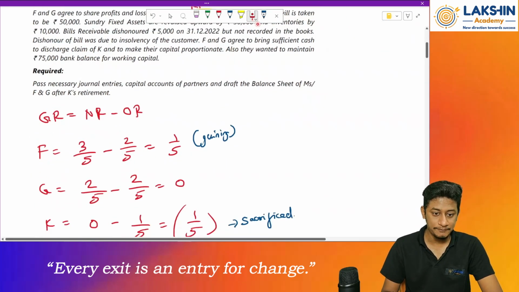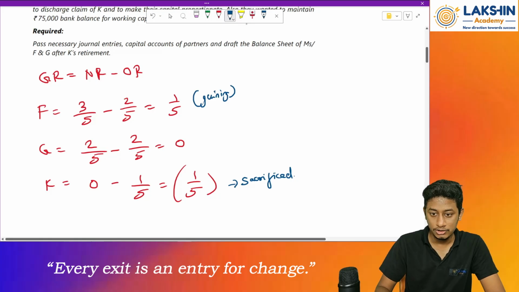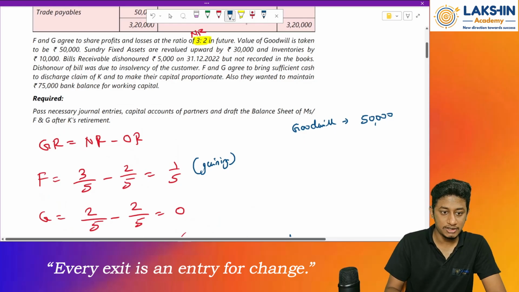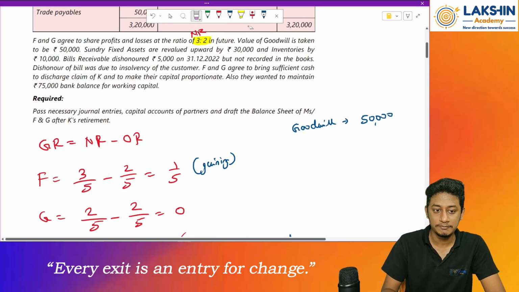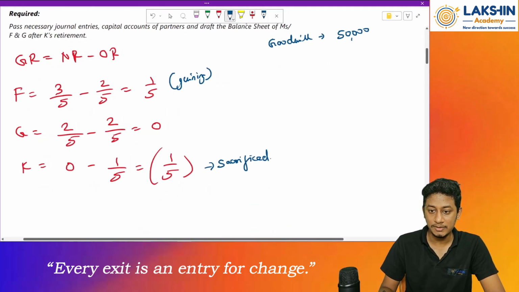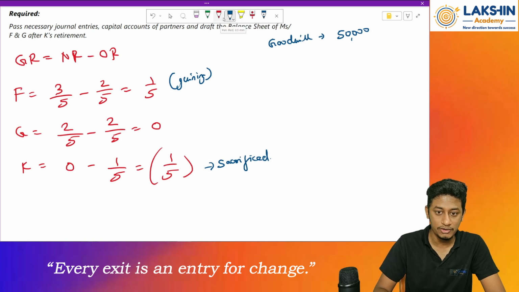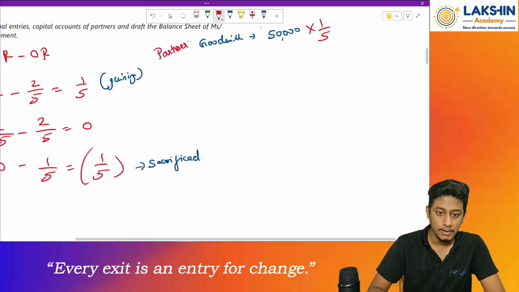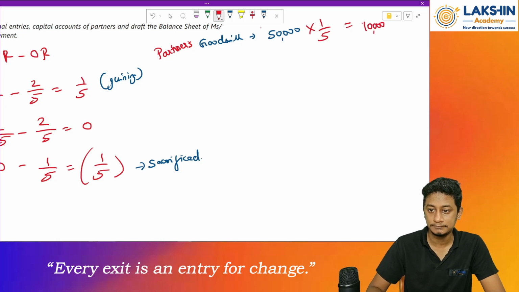So now, after this, let's see about the goodwill. What to do with the goodwill? Goodwill was rupees 50,000 as per the question. Remember, goodwill was rupees 50,000. Now divide this between all the partners. How will you do this? Straight away multiply this with 1 by 5. So that will be the partner's goodwill, equal to 10,000.